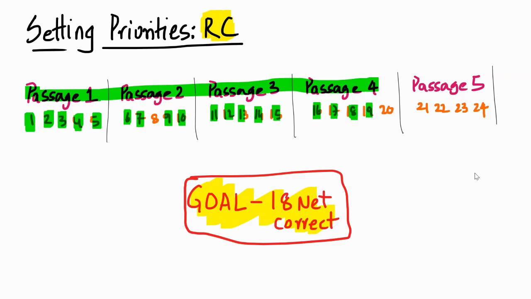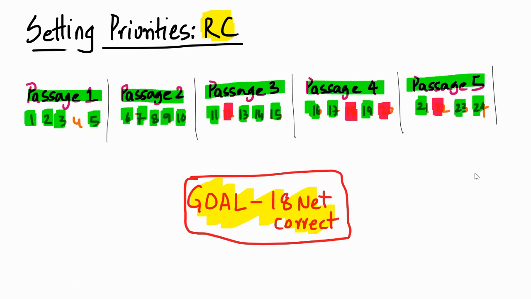I think when we start anything, we should not start by saying what are the things I'm going to leave. That's not a good way to start things out. What do you think? Anyway, coming back to this question of net 18 correct, what is probably going to happen is that you would want to look at all the five passages. You may not solve all the questions. You may make some mistakes here, but by and large you want to get almost every question correct. So this is a plan of action, ladies and gentlemen. We need to solve all the five passages.